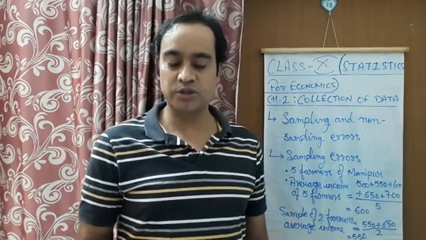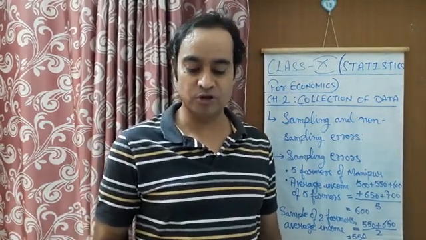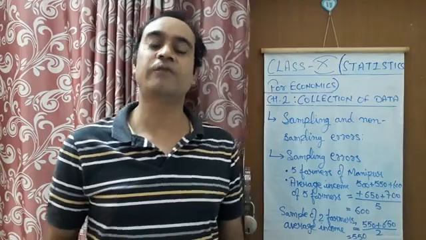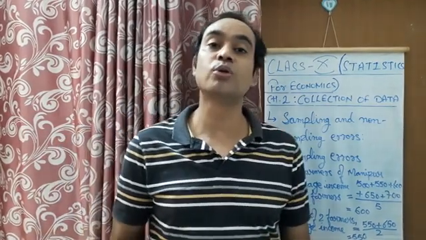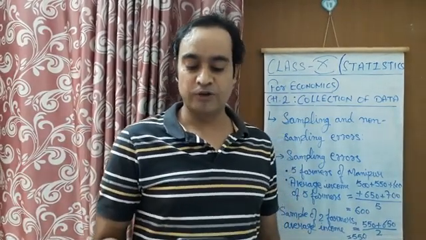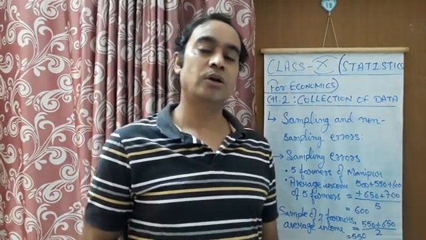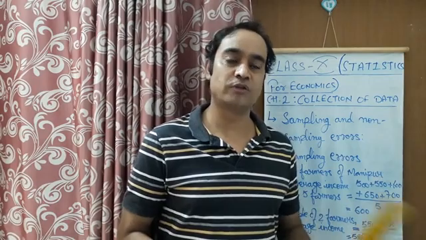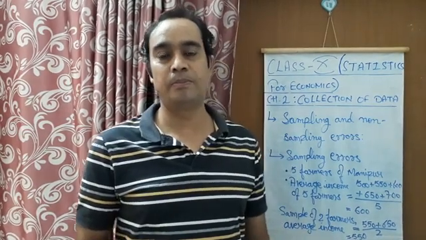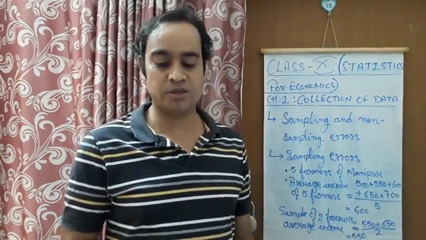NSSO's 60th round survey was conducted from January to June 2004, and was based on morbidity and health care. The collection of data was done on the basis of these two main topics.